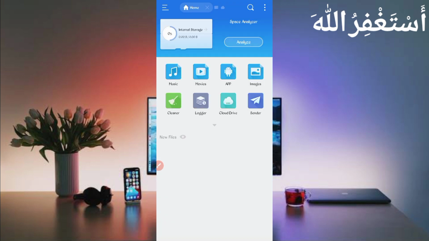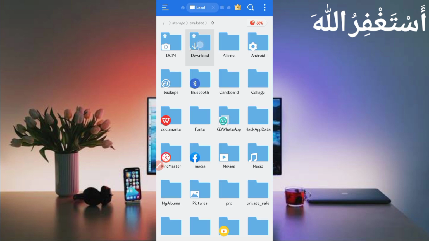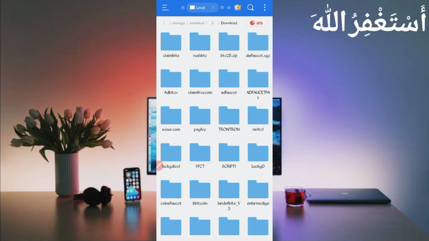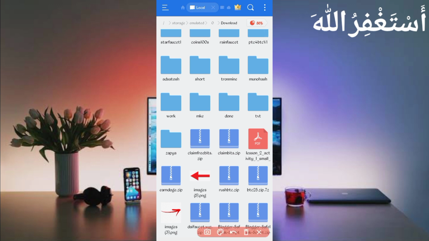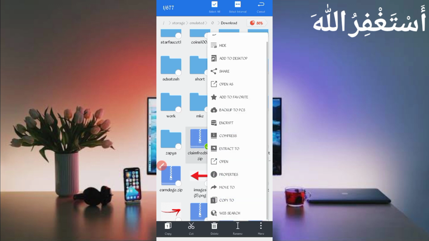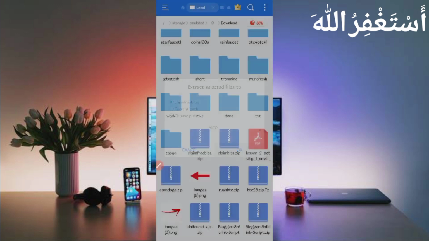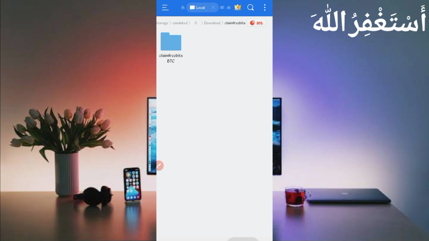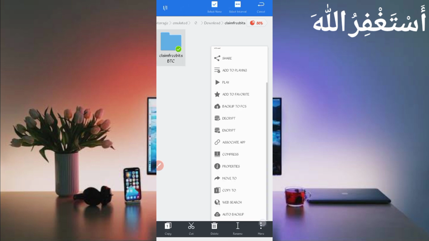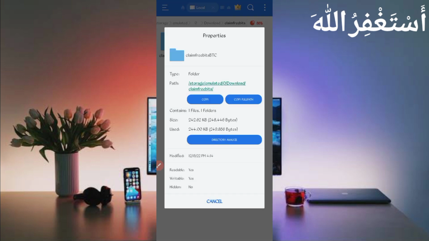Then go to the download folder where you downloaded your script file. Okay, scroll down. Here you can see the script file in zip format. First of all, unzip it. So long press on the script file, then click on more and click on extract. Okay, now the script file is unzipped successfully. Open the unzipped folder, then long press on the folder, click on more and click on properties. Now click on copy full path. Okay, the script location is copied successfully.